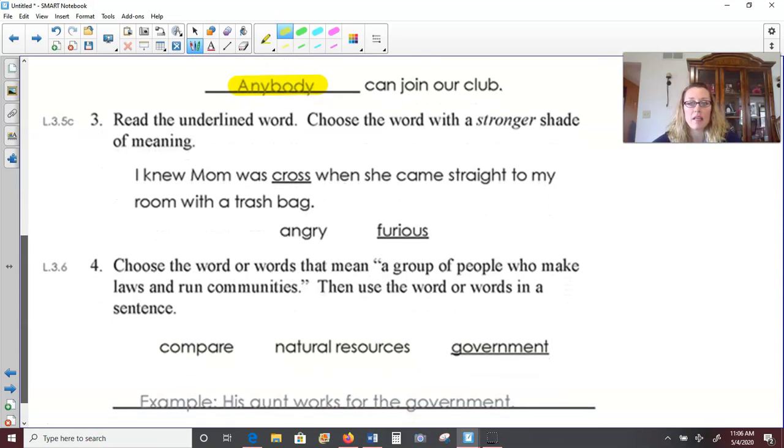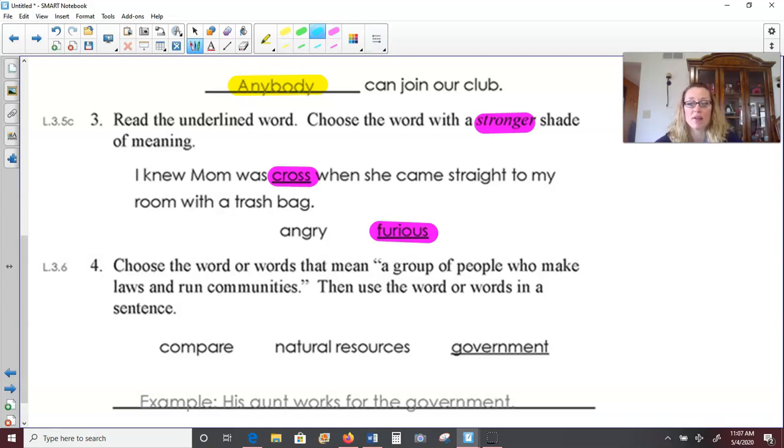Number 3, read the underlined word. Choose the word with a stronger shade of meaning. I knew Mom was cross when she came straight to my room with a trash bag. Well, cross is a pretty strong word to begin with, and it means to be angry or furious. But of the two choices, angry and furious, which one is a stronger word? Mom was angry or Mom was furious? Furious. If Mom was furious, look out.